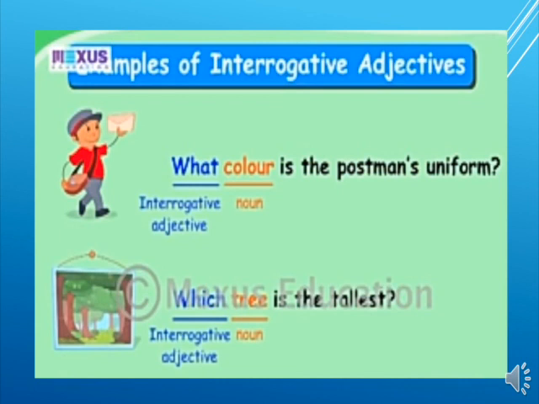Now, the next one: which tree is the tallest? Tree is the noun and which is an interrogative adjective because which is followed by a noun. And children, I have already told you that a word which qualifies or specifies a noun is an adjective. So which is an interrogative adjective. Okay, children?